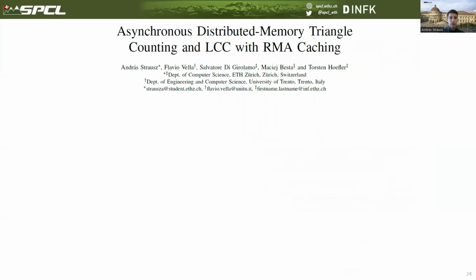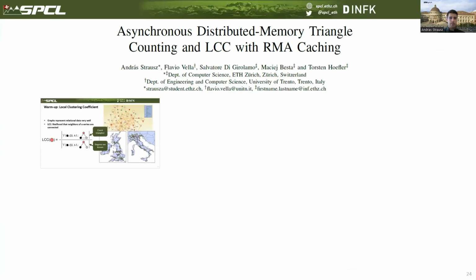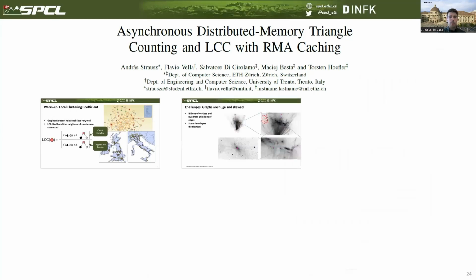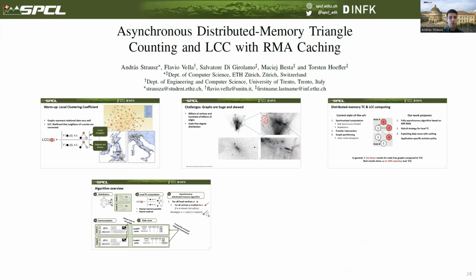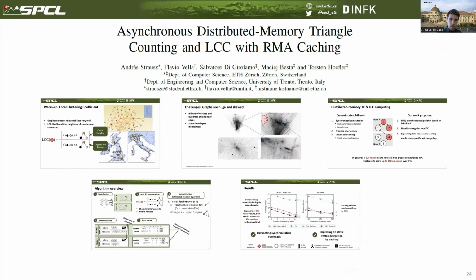So this talk was about our paper, Asynchronous Distributed Memory Triangle Counting and LCC with RMA caching, where we started by describing the local clustering coefficient and its relationship to triangle counting, set the challenges and the goals for our paper, went through our algorithm, and analyzed our results, where we could find that eliminating synchronization overheads is really key, and caching can significantly improve on a static vertex delegation scheme.